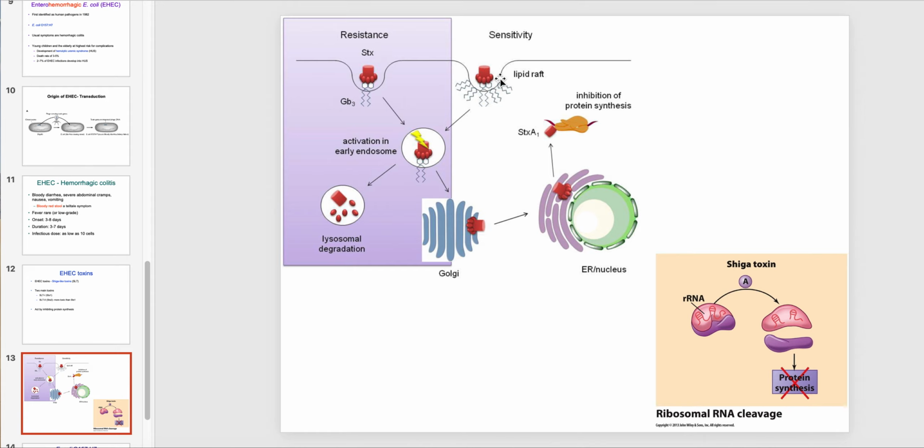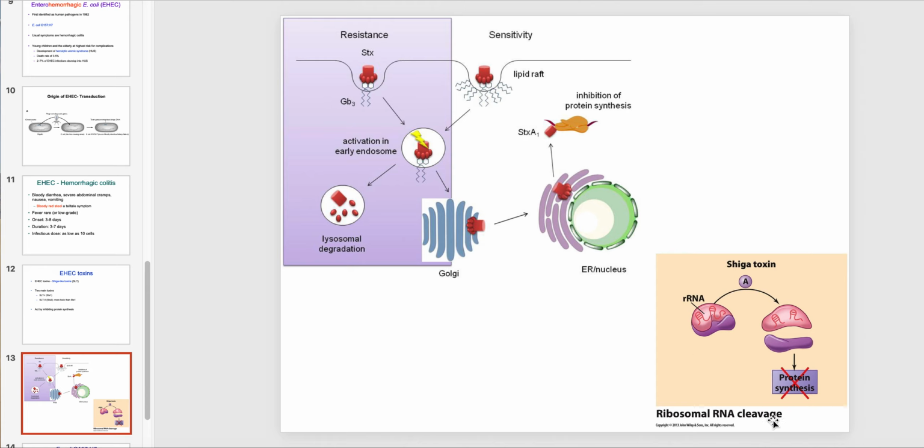In a sensitive animal, you still get endocytosis of the toxin. It still goes into an endosome, but there's typically not lysosomal degradation. The toxin, for whatever reason, survives and then is shunted through the Golgi and ultimately to the endoplasmic reticulum, and then ultimately can interfere with ribosomes on the endoplasmic reticulum.